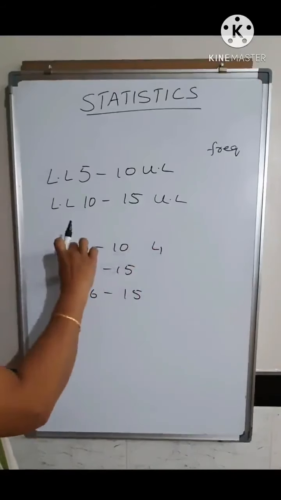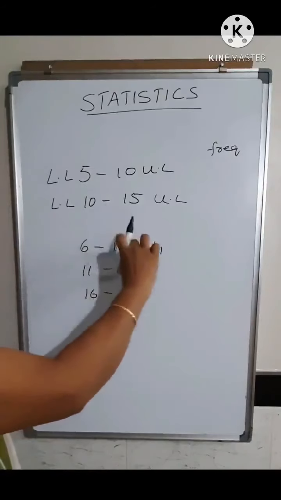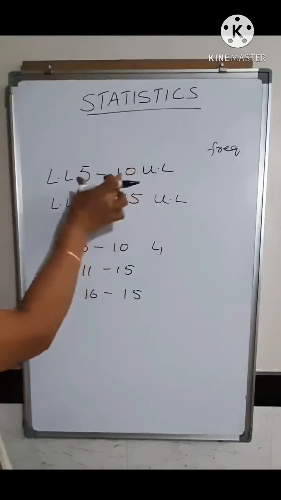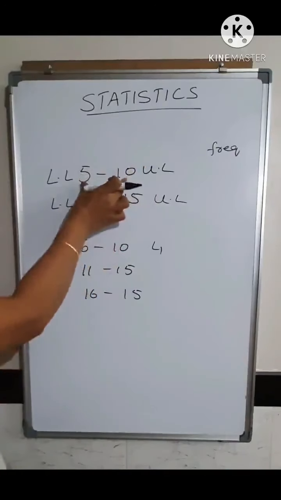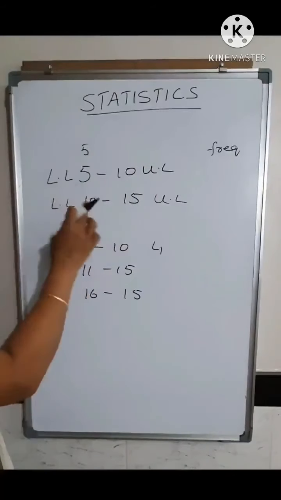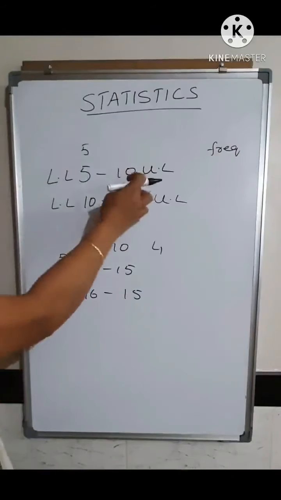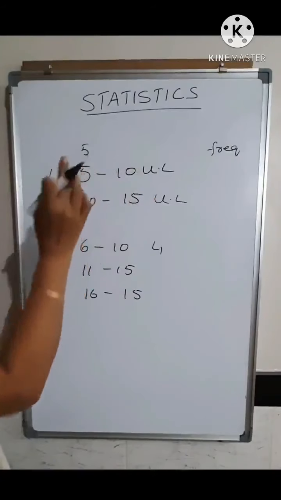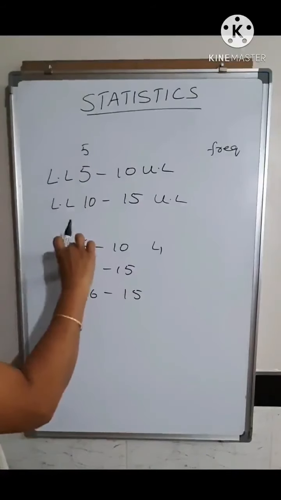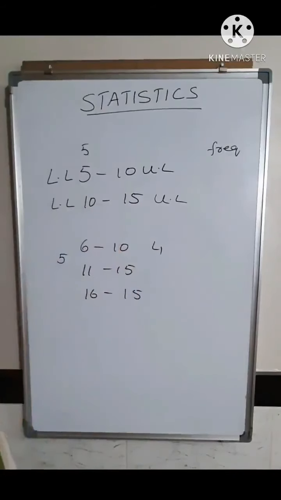But when you take the difference between two consecutive upper limits or two consecutive lower limits, the difference here is 5. If it is a continuous class, here also the difference is 5. So when you have a continuous class, you can take the difference between upper limit and lower limit. If it is a discontinuous class, you have to take the difference between two consecutive lower limits or two consecutive upper limits. That is called the class width. It is also called the class size, or the class interval.